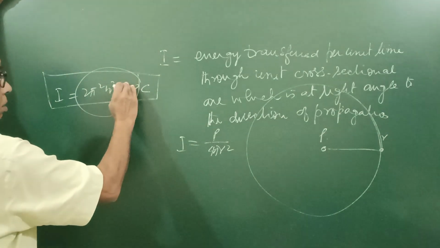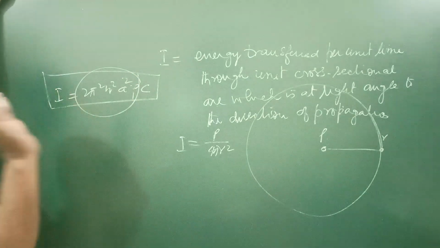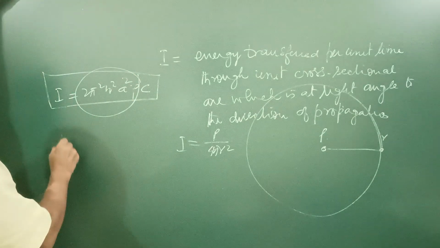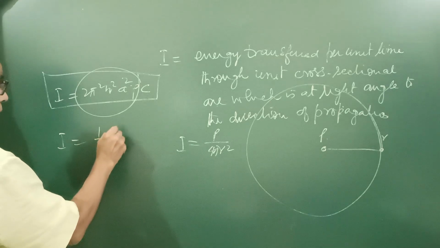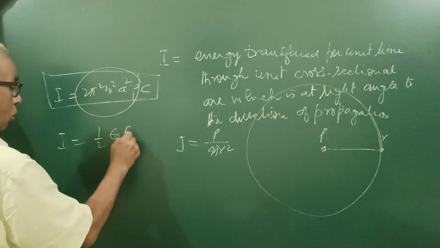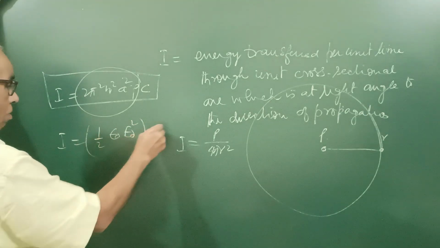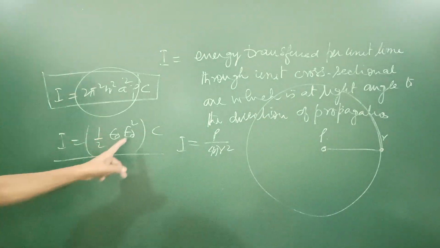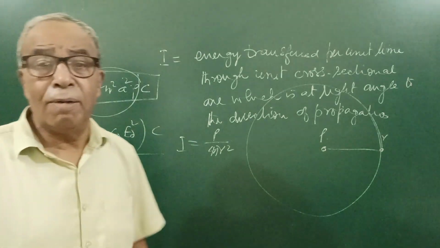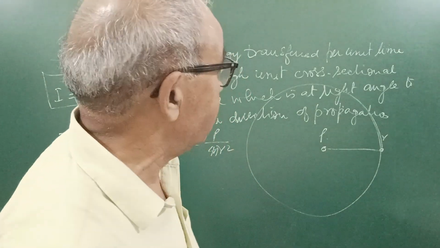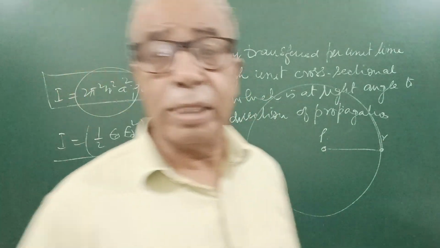So here it depends on amplitude. In the case of an electromagnetic wave, again I have given you, it is half epsilon 0 E0 square into C. So it is the amplitude of the electric field vector which gives the intensity. This is what the wave model says.